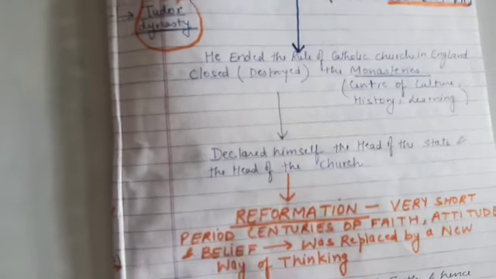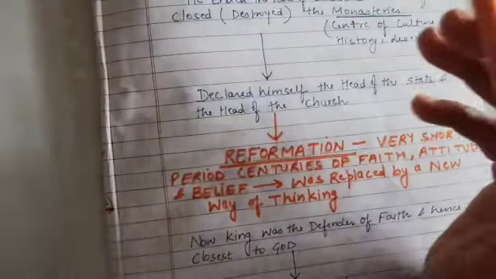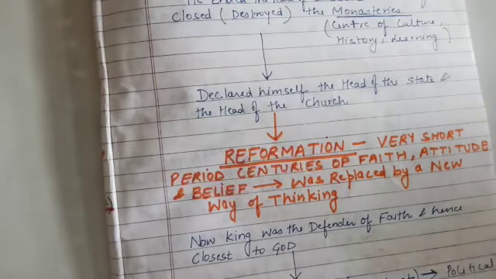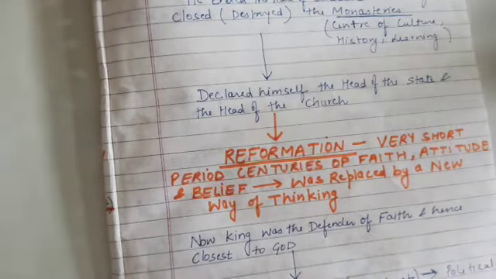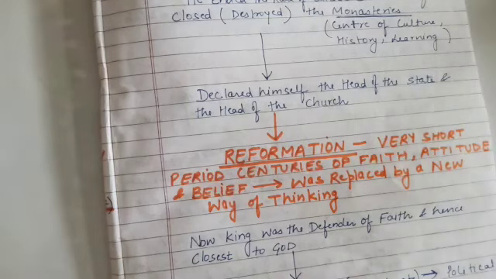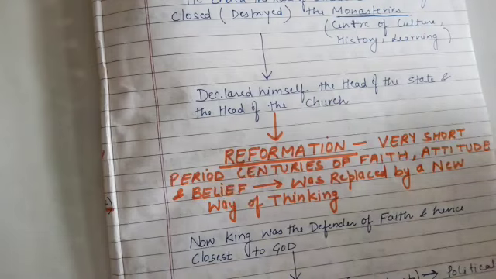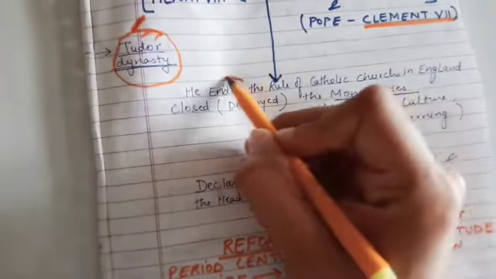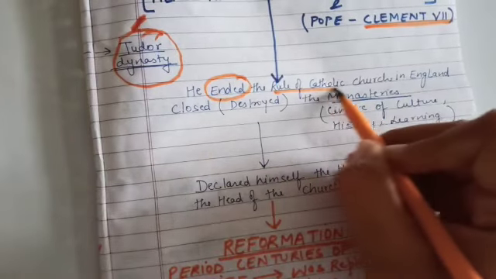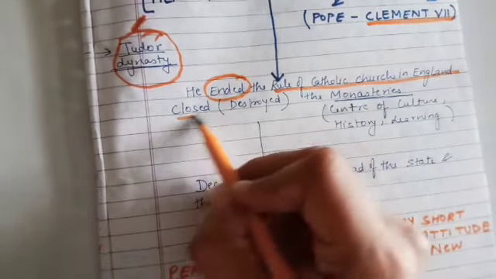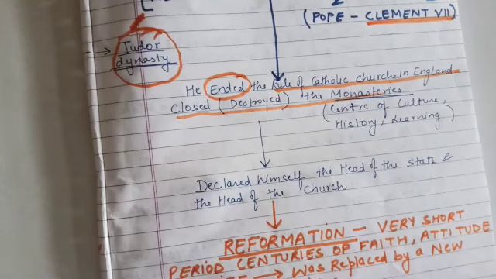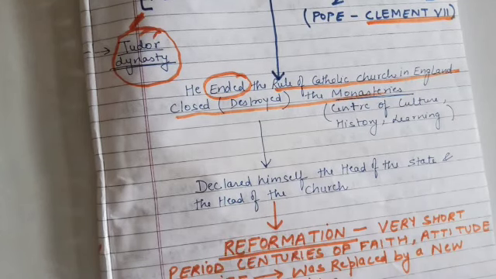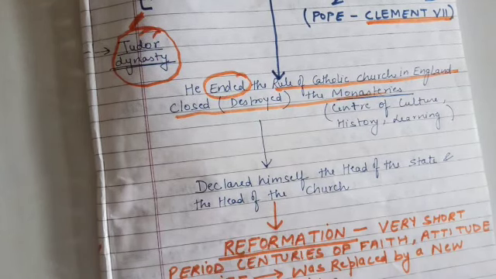Okay. So what did he do? Since the Catholic Church did not allow Henry VIII to divorce his first wife and marry someone else, right? What did he do? He ended the rule of the Catholic Church. So in anger, what did he do? He ended the rule of the Catholic Church in England and closed and destroyed the monasteries, right? He shut down the rule of the Catholic Church of England and destroyed all the monasteries.